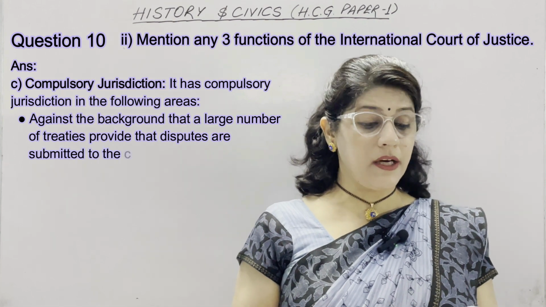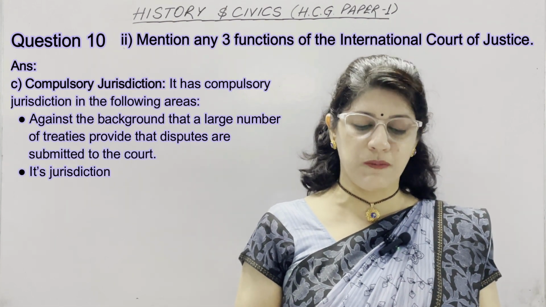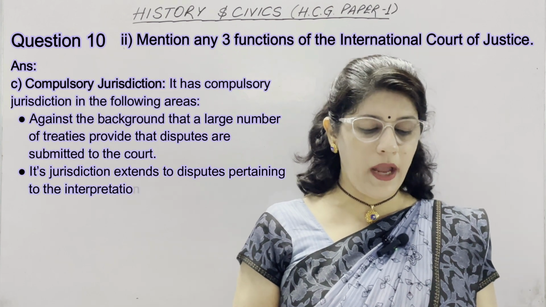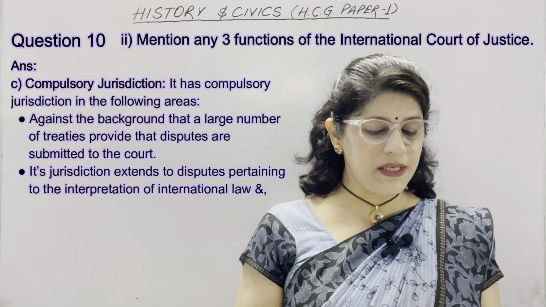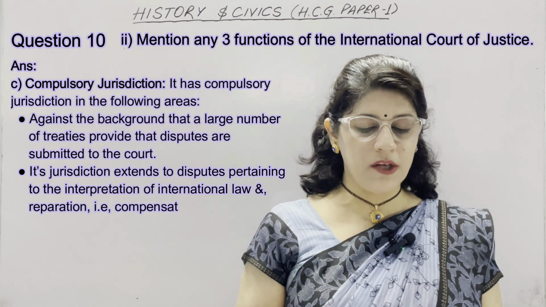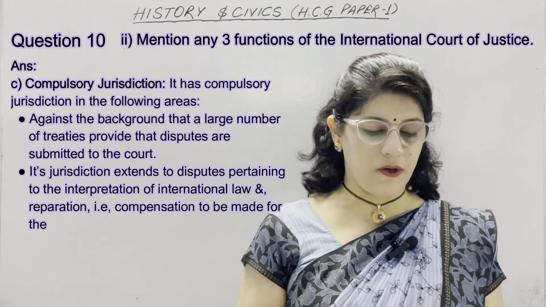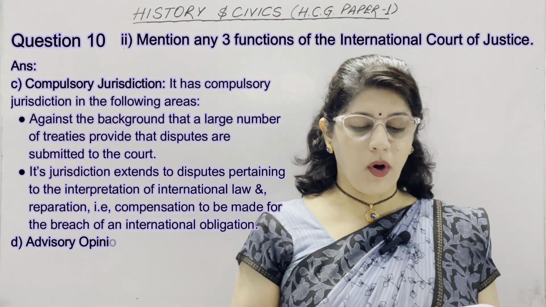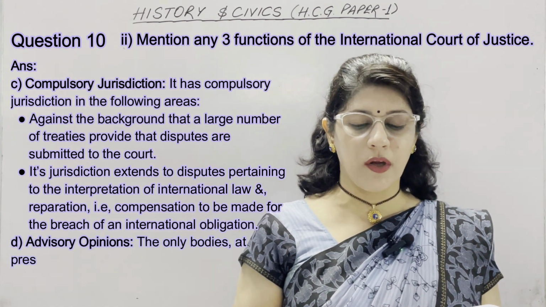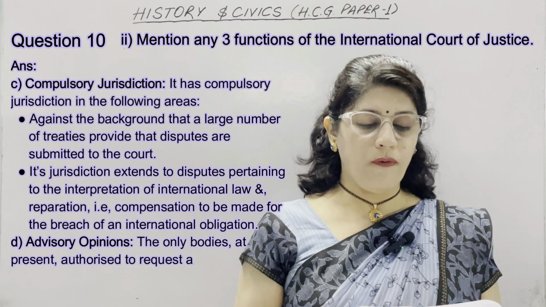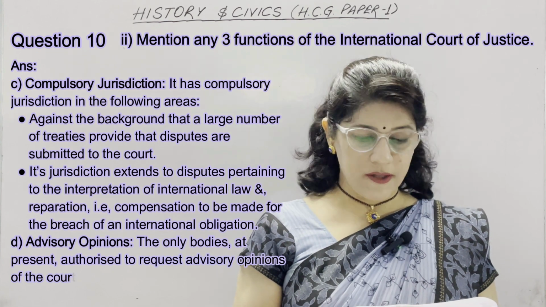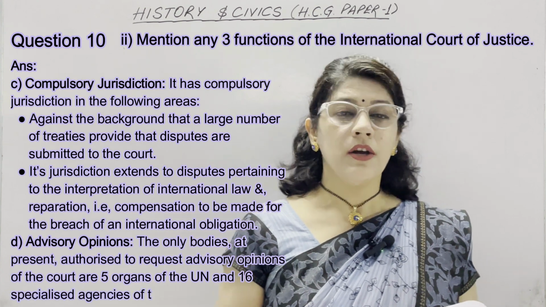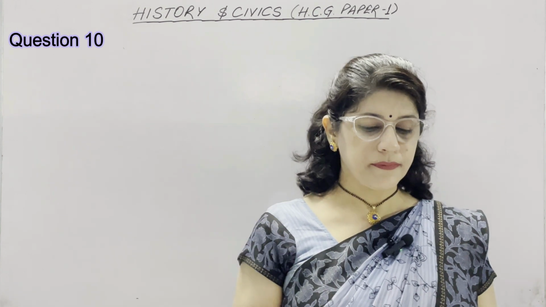Second subheading is, its jurisdiction extends to disputes pertaining to the interpretation of international law and reparation, that is compensation, to be made for the breach of an international obligation. Last is advisory opinion. The only bodies at present authorized to request advisory opinions of the court are 5 organs of the UN and 16 specialized agencies of the United Nations family.